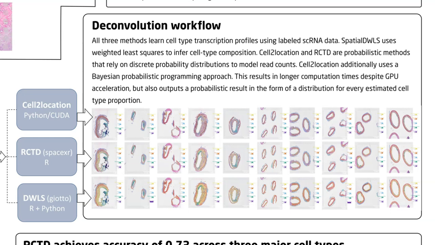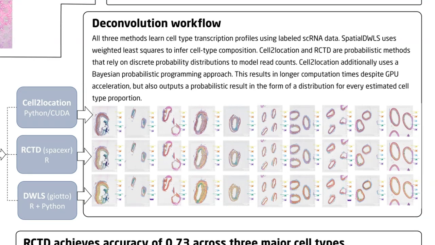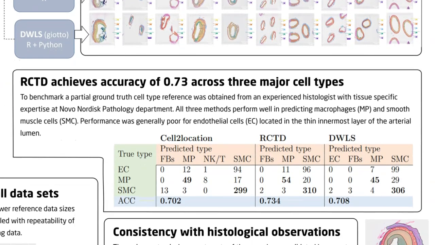A partial ground truth for cell types was obtained from an experienced histologist with tissue-specific expertise at the Novo Nordisk Pathology Department. Using this to benchmark, all 3 methods perform well in predicting dominant cell types, macrophages, and smooth muscle cells. In contrast, the performance was generally poor for endothelial cells located in the lining of the arterial lumen.